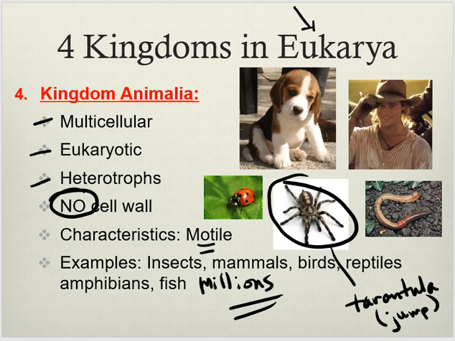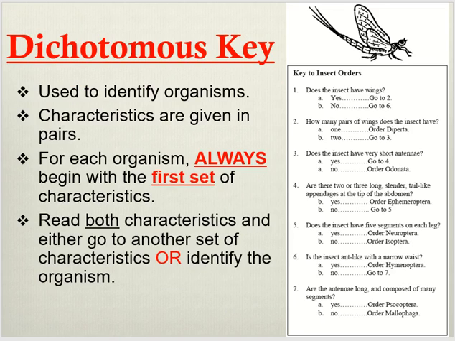Got the chart done? All right. Go back to your packet now. We're going to move to the next topic. In your note packet, you're going to look at something called dichotomous keys, and you're going to actually do this tomorrow.